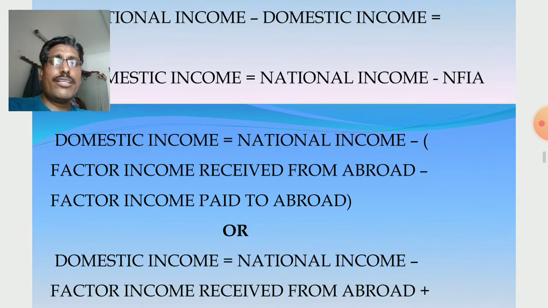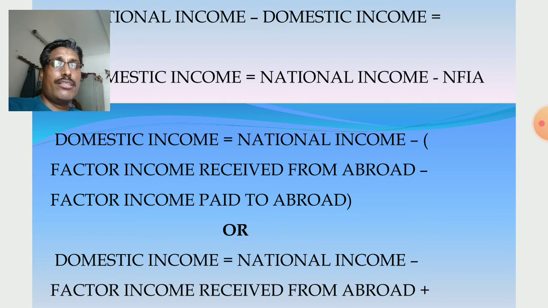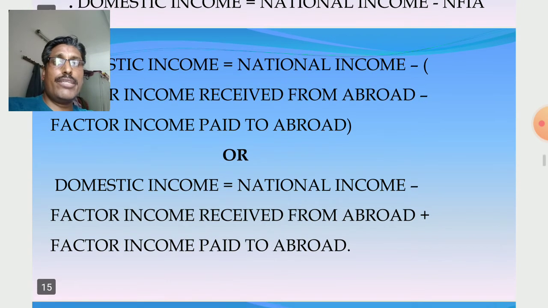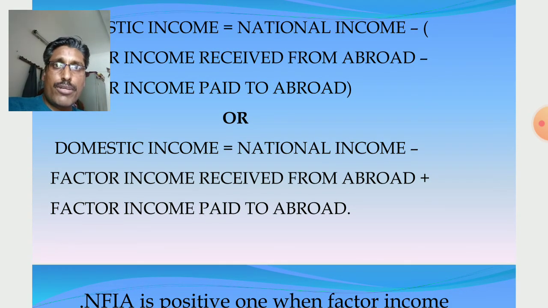Domestic income is equal to national income minus NFIA. Suppose factor income from abroad and factor income paid to abroad are given separately. Then when we calculate domestic income, factor income received from abroad is subtracted from national income and factor income paid to abroad is added with national income. It is just the reverse. When we calculate national income, factor income from abroad is added and factor income paid to abroad is subtracted with domestic income, but it is just the opposite when we calculate domestic income.